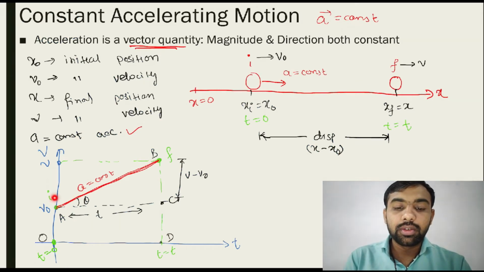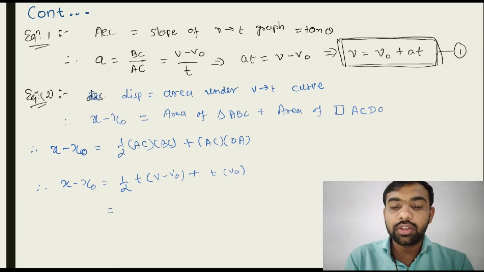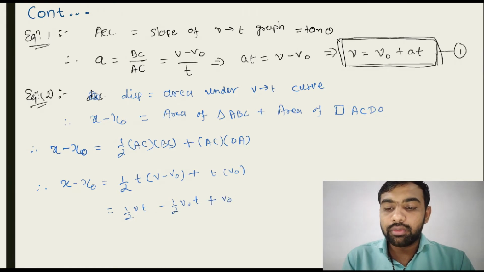See, this is V0. So put this value: T into V0. Simplify this equation: 1/2 VT minus 1/2 V0T plus V0T.